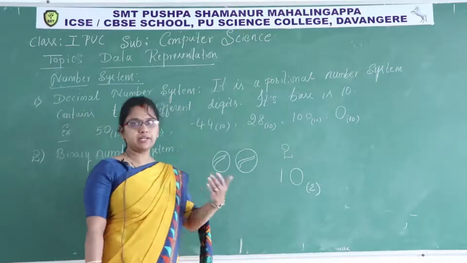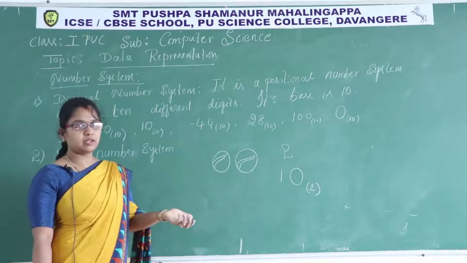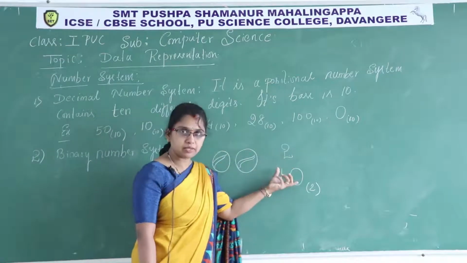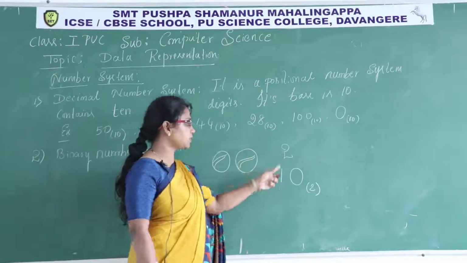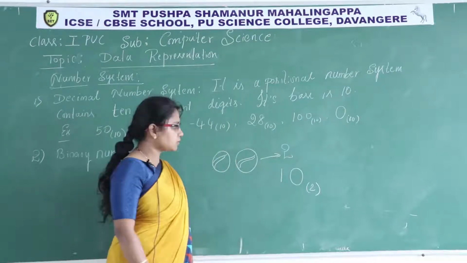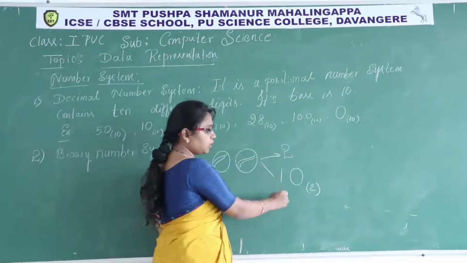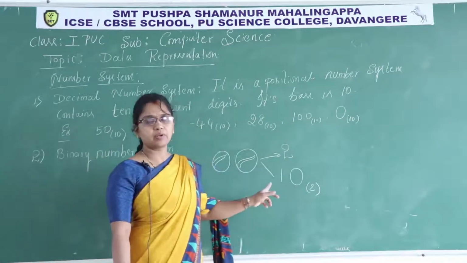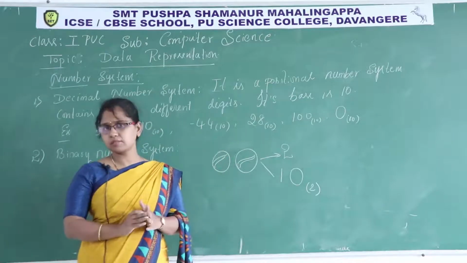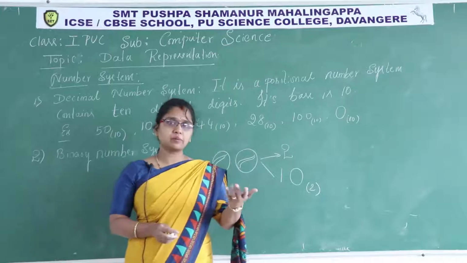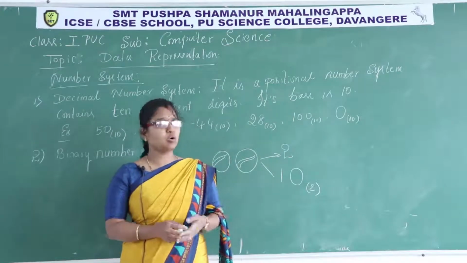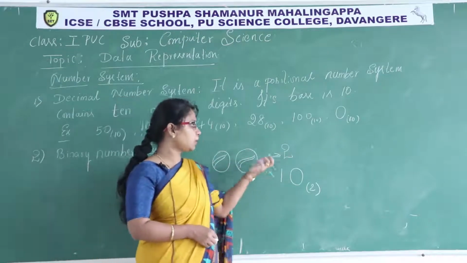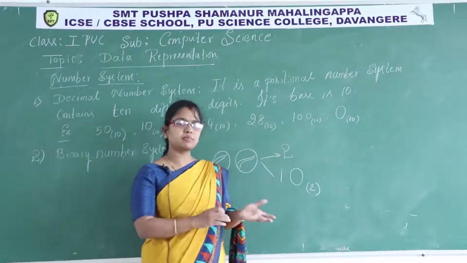There is a rule. Later I'll explain you how to write a binary number for the decimal equivalent. In decimal number system the quantity 2 is figured as 2. The same quantity in binary number system we'll write like this, 1, 0. This is also one type of number system. There are different number systems. What we have learned in mathematics or school days is the decimal number system. We are all familiar with it, so let us have the grip of that number system and compare other number systems with that.